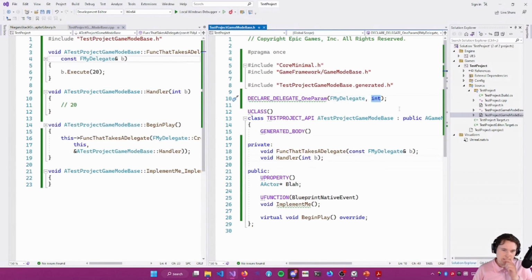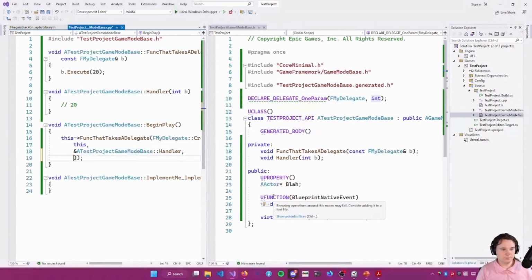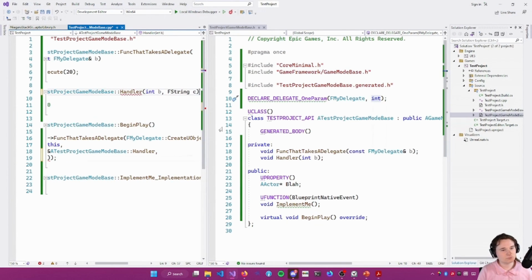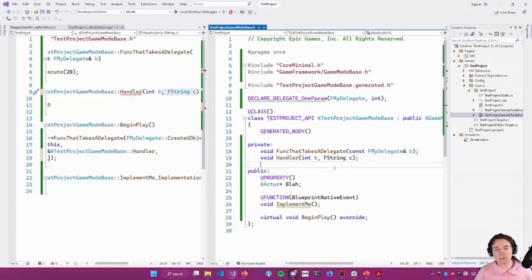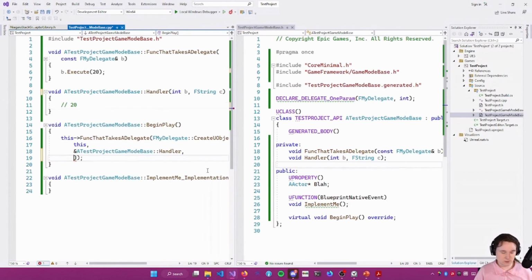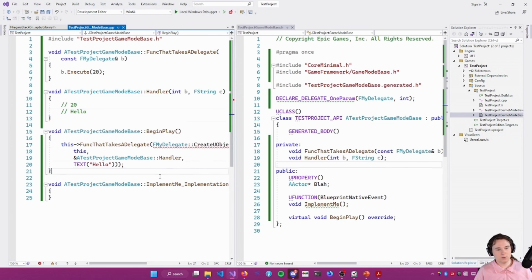It takes a single int, and what we want to do is pass some extra information in, where that extra information is defined at the point that we're binding. So let's say we wanted Handler to take in an FString as well. Now the event is not providing this FString, but when we bind it, we want to propagate an FString through to the call site, right? So what this lets us do, hello, right, is basically